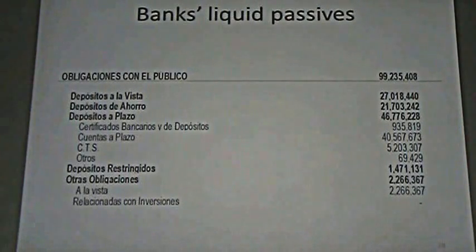If you add all these accounts, you can see that these three kinds of accounts represent nearly 100% of all the kinds of deposits that they are receiving. And you can see here restricted deposits that we have seen at the beginning of the class, and some other kinds of obligations that financial institutions have with other financial entities.